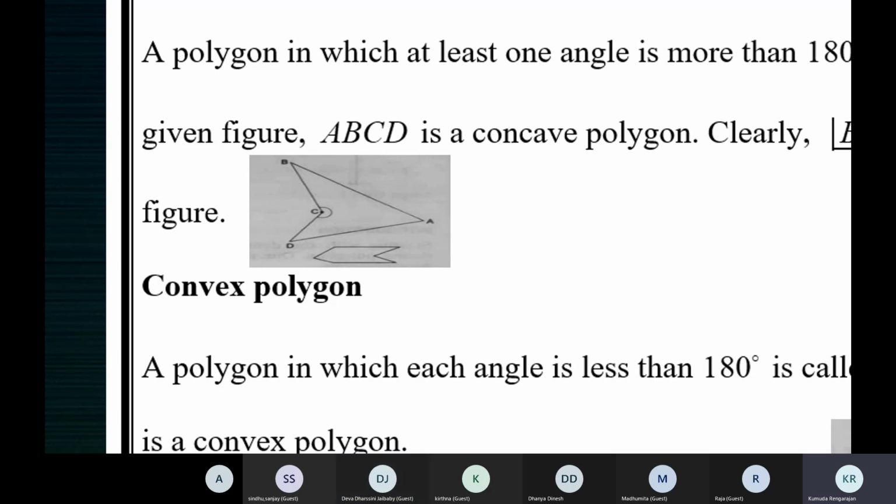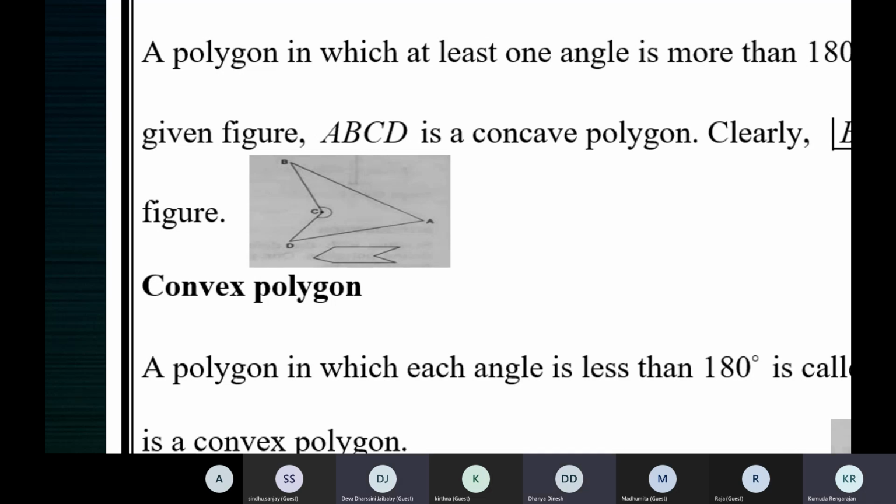What is an acute angle? Angles below 90 degree, ma'am. Okay, so if the measure of an angle is less than 90 degrees, it's called an acute angle. What is a right angle? Ma'am, it's exactly 90 degrees, ma'am. Okay, if the measure of an angle is equal to 90 degrees, it's called a right angle. Then what is an obtuse angle?